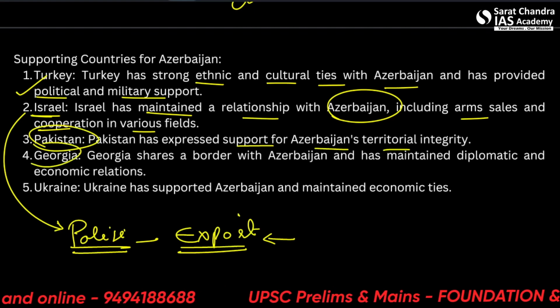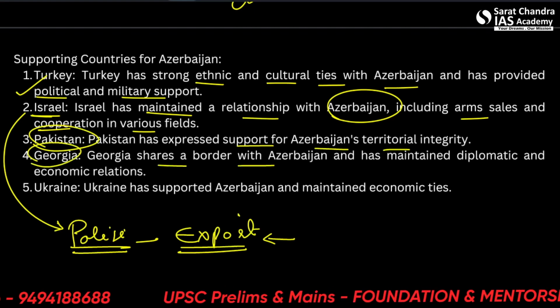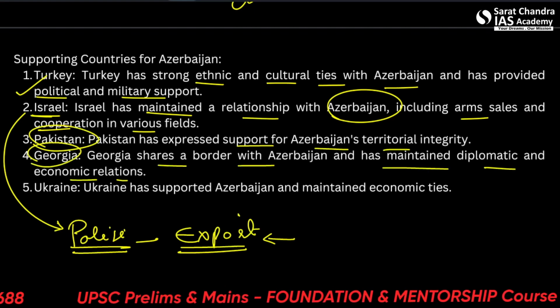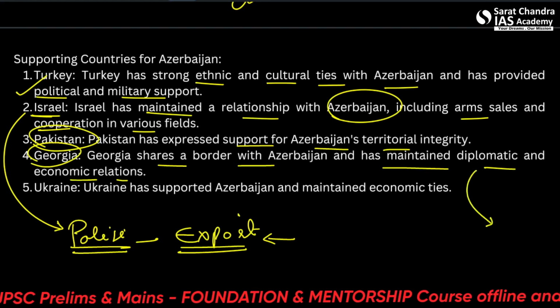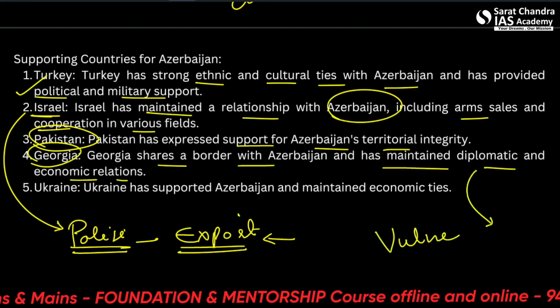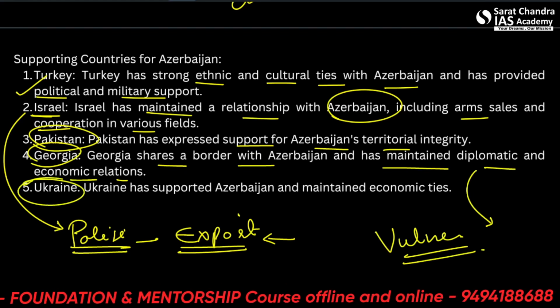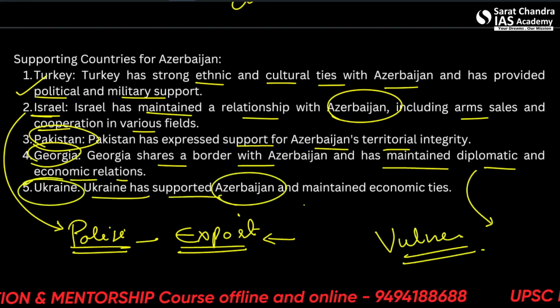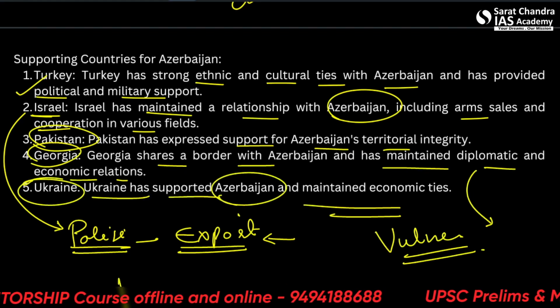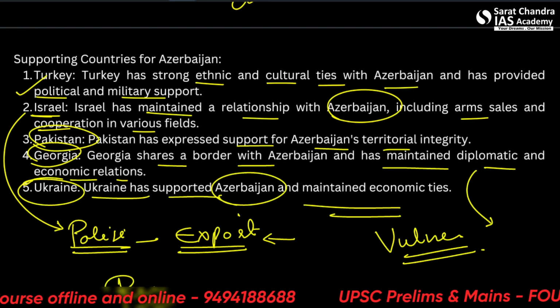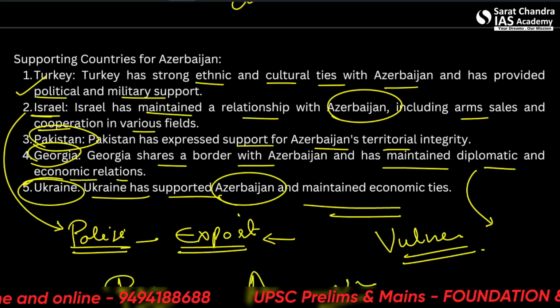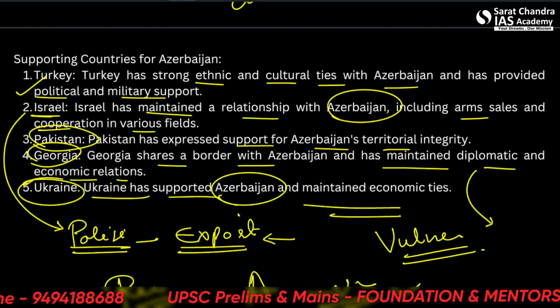Pakistan expresses support for Azerbaijani territorial integrity. Georgia shares a border with Azerbaijan and has maintained diplomatic and economic relations. So this is because of its own vulnerabilities. Ukraine has supported Azerbaijan and maintained economic ties. So very naturally, if Russia is supporting Armenia, then Azerbaijan will be supported by Ukraine. Okay, let us come to the next news.